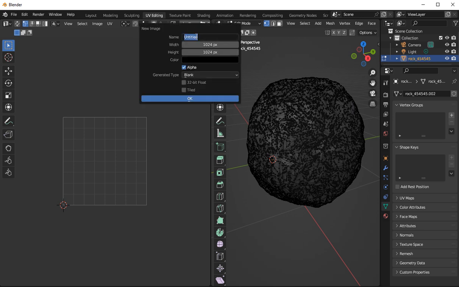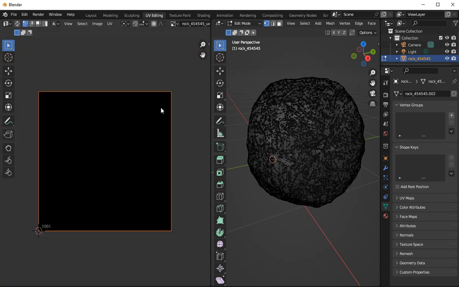I'm going to call it rock underscore, and then I'm going to put UV on it, just so it knows that. I'm going to make it a 32-bit and tile it. You can change the size of the map if you want to. I'm going to leave mine on 1024. That's more than big enough for a rock. Click that. It's big enough for anything. Leave it like that.